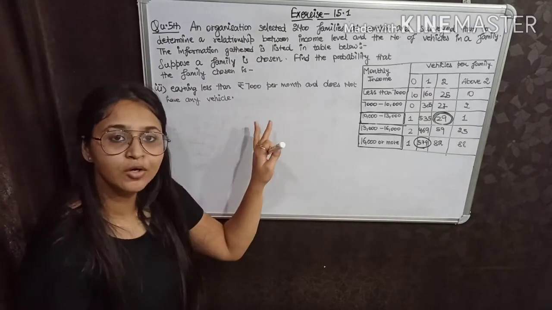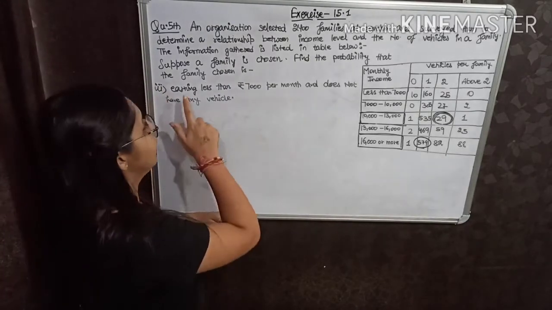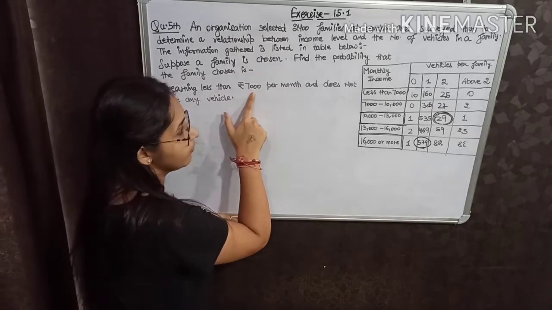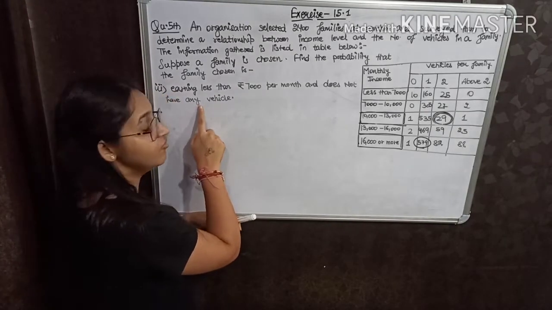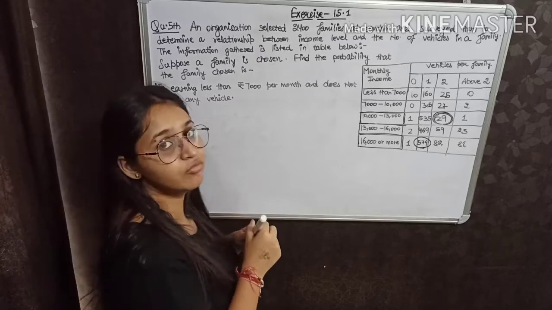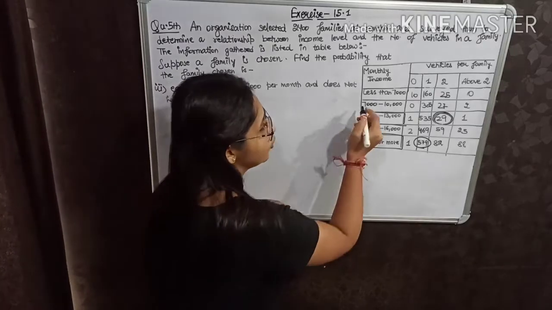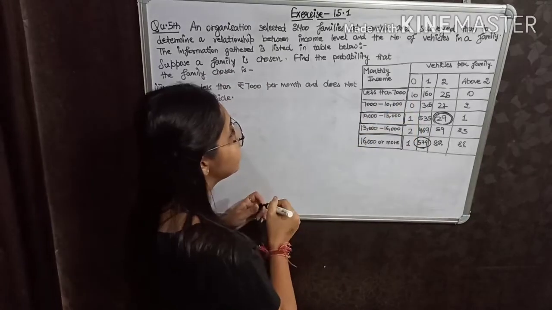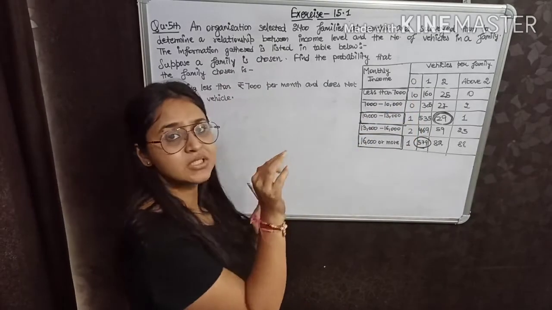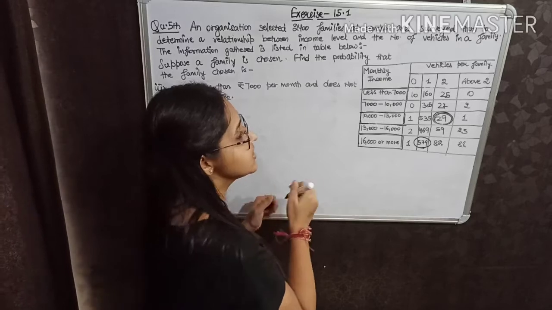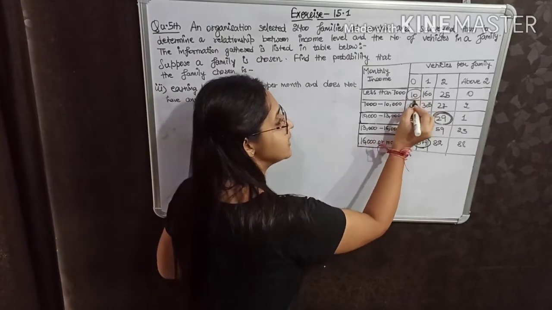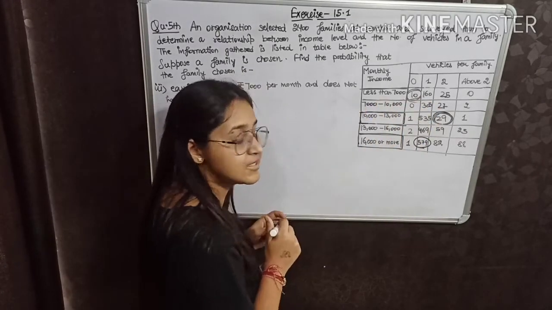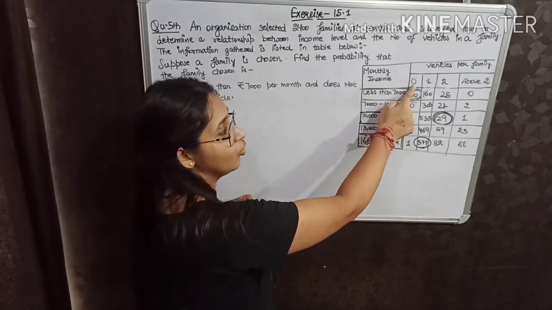Okay. Now come to the third part. The third part is earning less than 7,000 per month and not having any vehicle. First of all, where will we go? We will come to this row, less than 7,000, and the family doesn't have any vehicle. It means 0 vehicles, and 0 vehicles are 10 families that are earning less than 7,000 and have no vehicle.